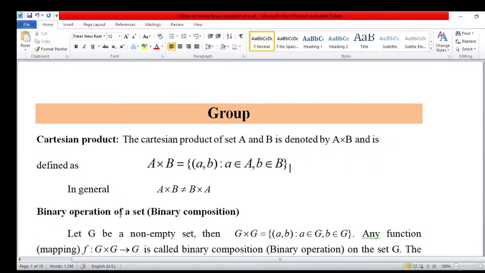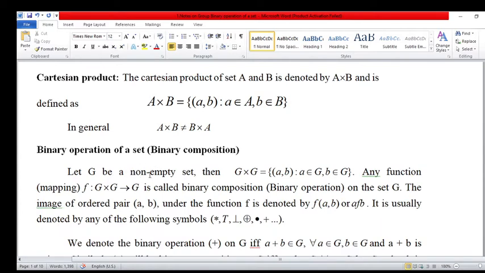Next, binary operation on a set, or binary composition. This is again most important. Let G be a non-empty set.